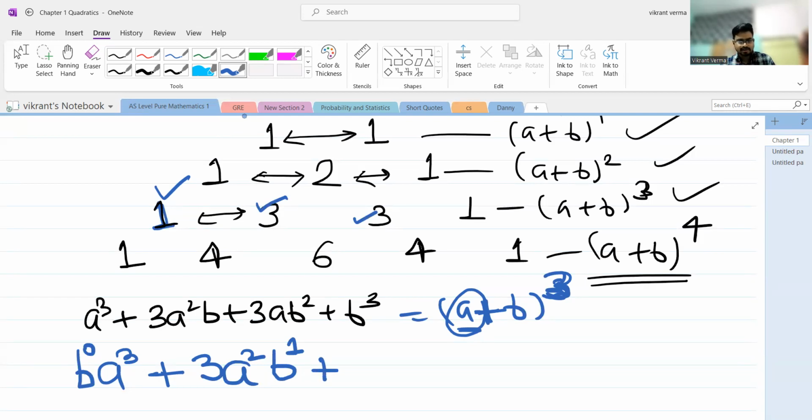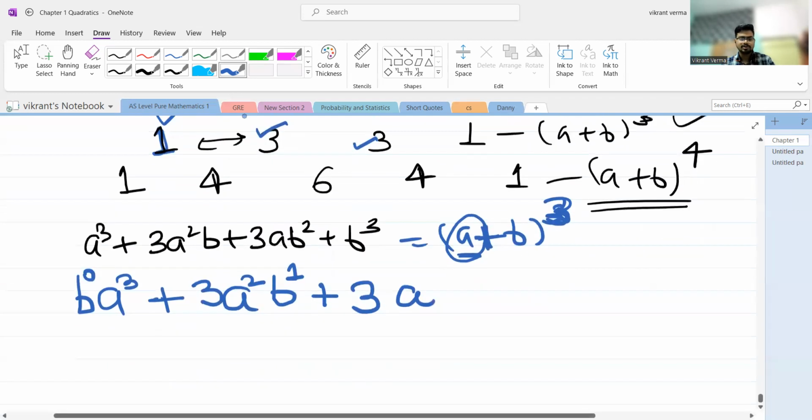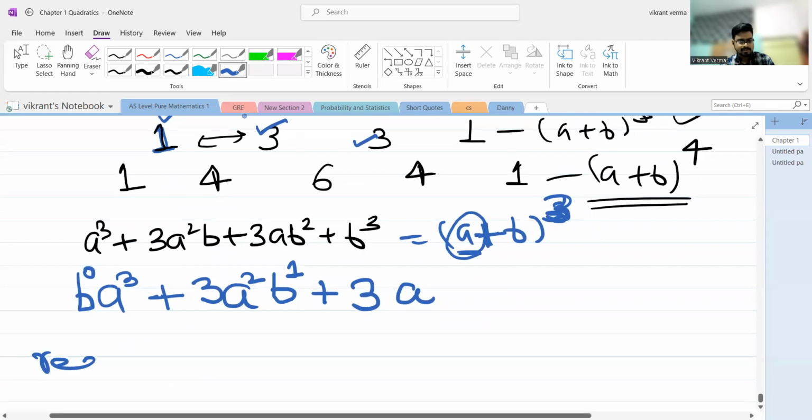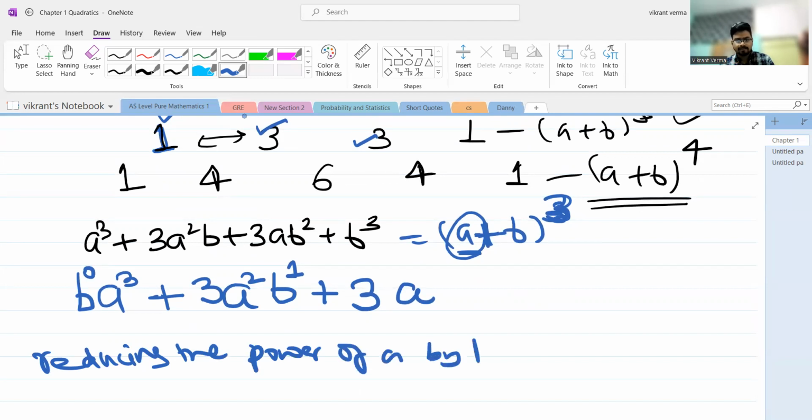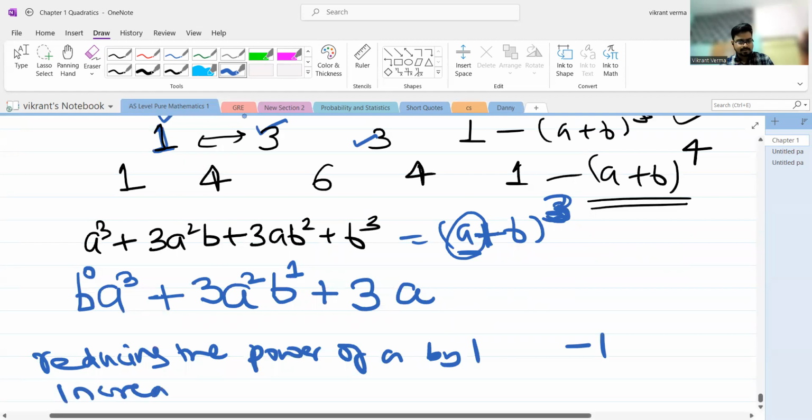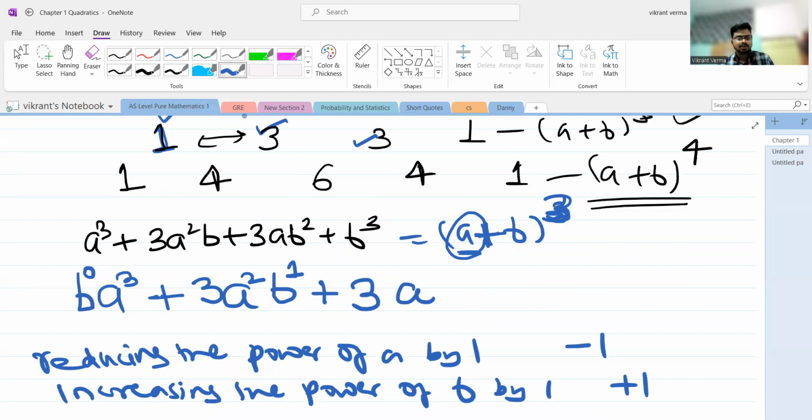I will pick the next coefficient, which is 3. Then I will reduce the power of a by 1 and increase the power of b by 1.